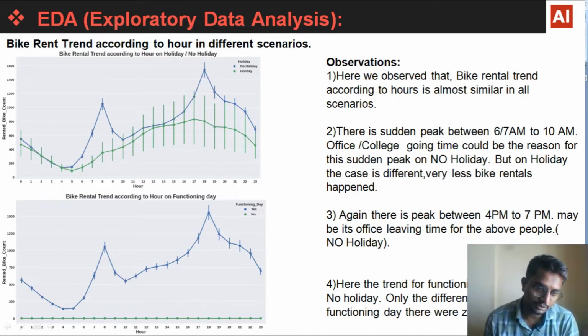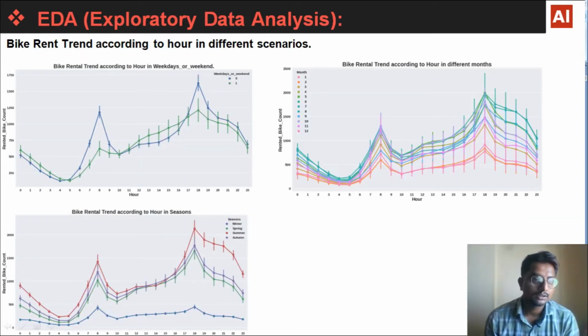Next, on functioning day, the trend is the same as on no holiday. The only difference is that on no functioning day there were zero bike rentals. Here you can see the green is totally flat. Here the trend is almost similar.